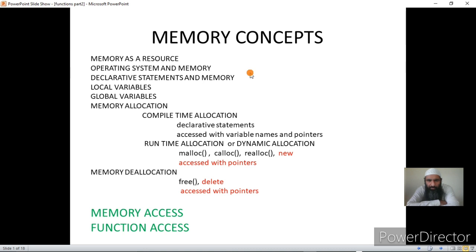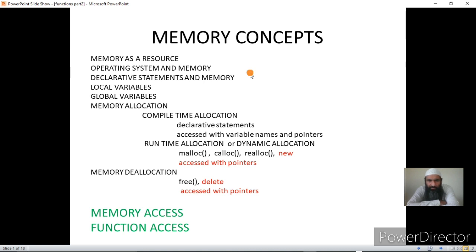Now, whenever we want a resource in a computer, there is a resource manager that manages all the resources of a system, and that resource manager is the operating system.